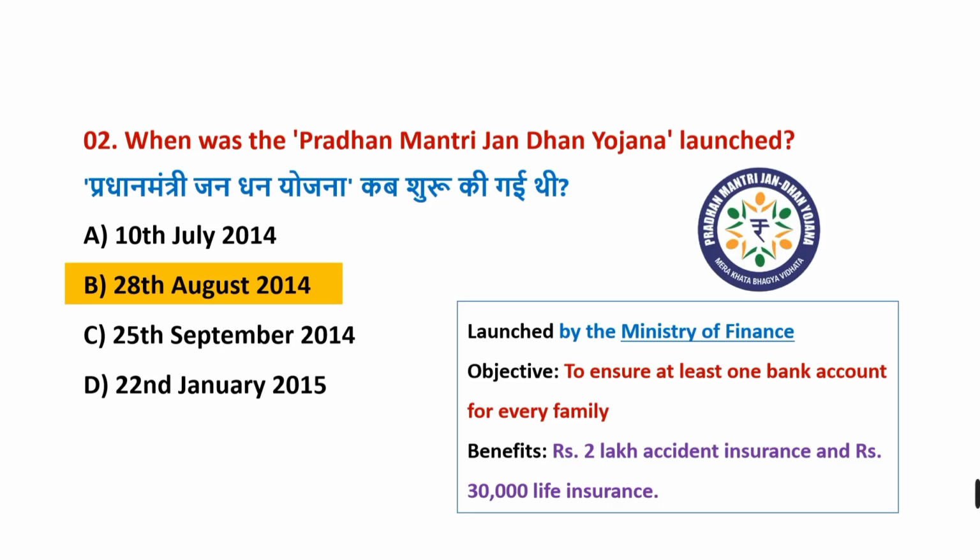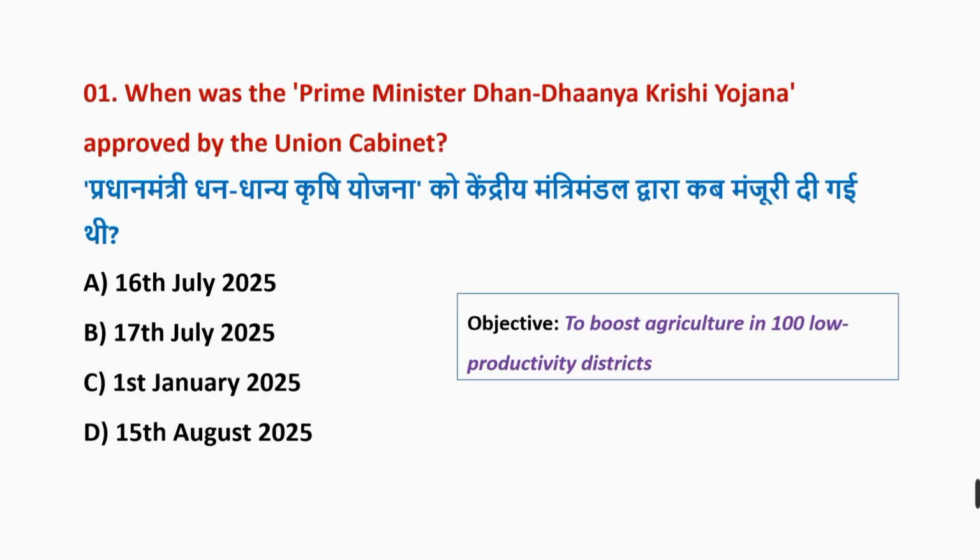In today's video, we will cover the important questions related to central government schemes useful for your upcoming exams. So watch the entire video. Let's see the first question. When was the Prime Minister Dhan Dhanya Krishi Yojana approved by the Union Cabinet? Correct answer is option A, 16th July 2025.